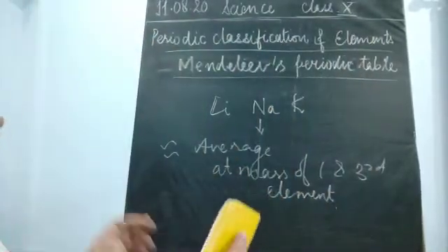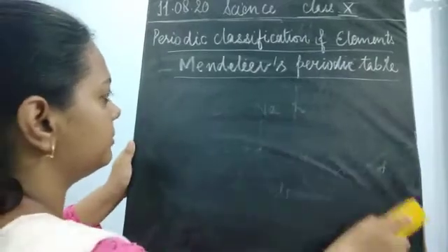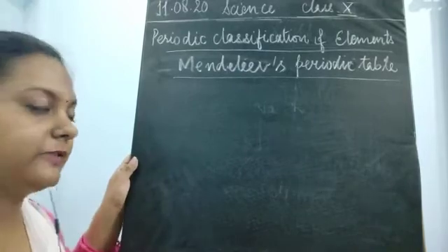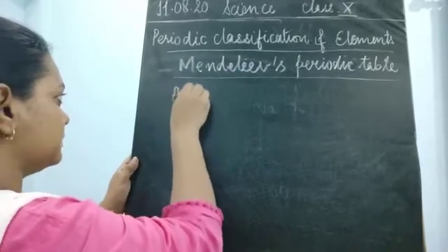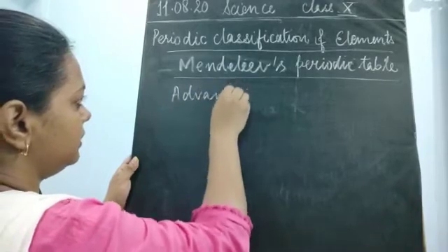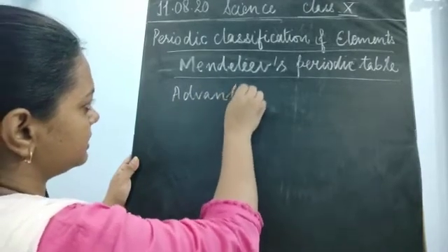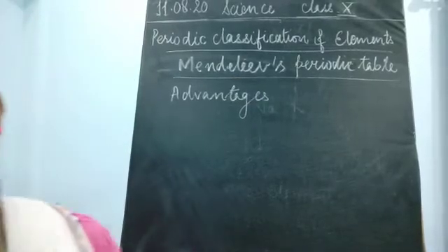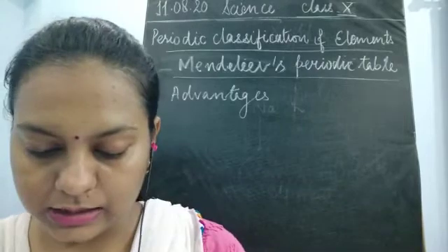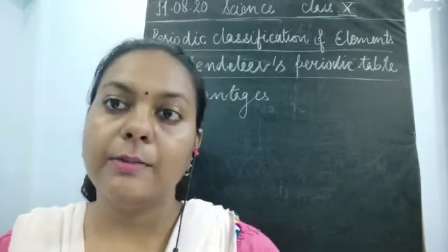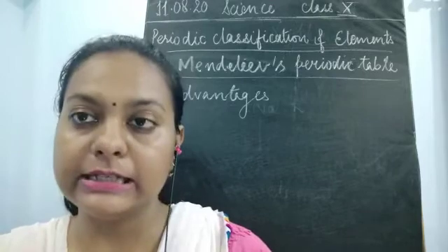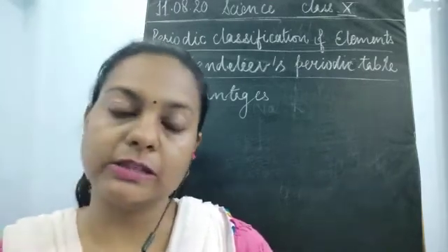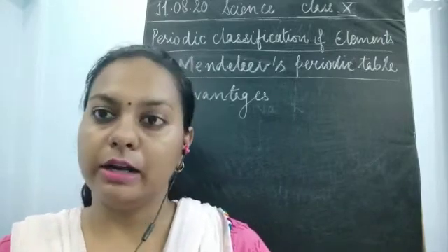Today we will study what the advantages and disadvantages of classifying things in this Mendeleev's periodic table were. First, the advantages of this periodic classification. The achievements of Mendeleev's periodic classification: his work was published in a German journal in 1872. Then the next achievement: this was actually the first successful periodic table classification.